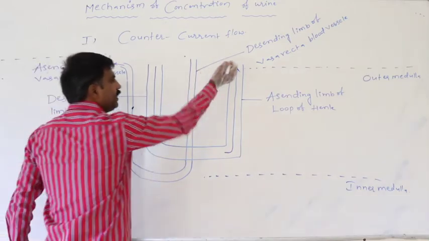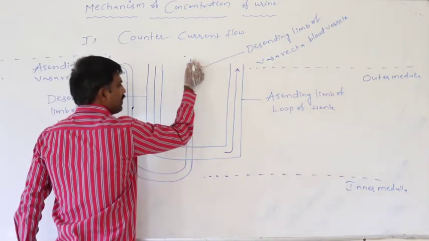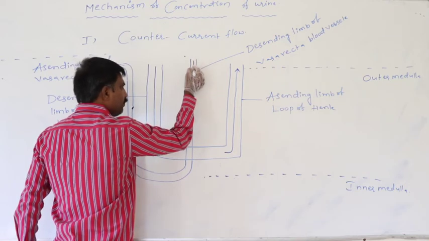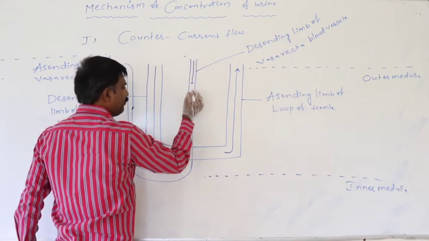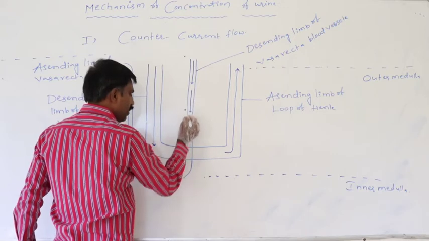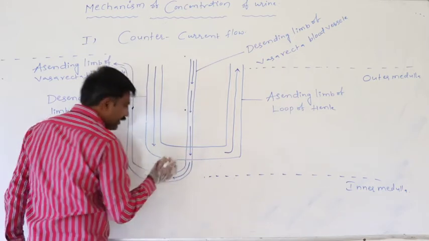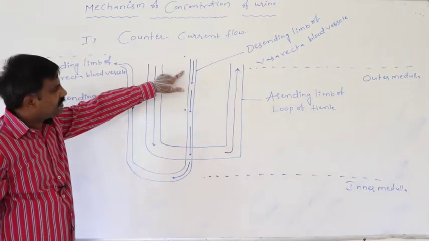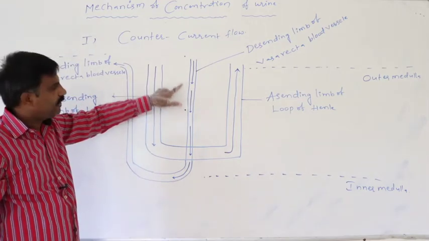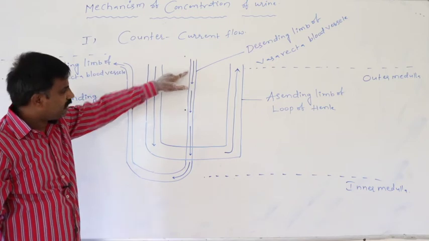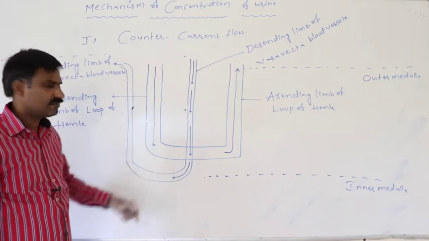Similarly, in the descending limb of the vasa recta blood vessel, blood is circulated from outer medulla to inner medulla.